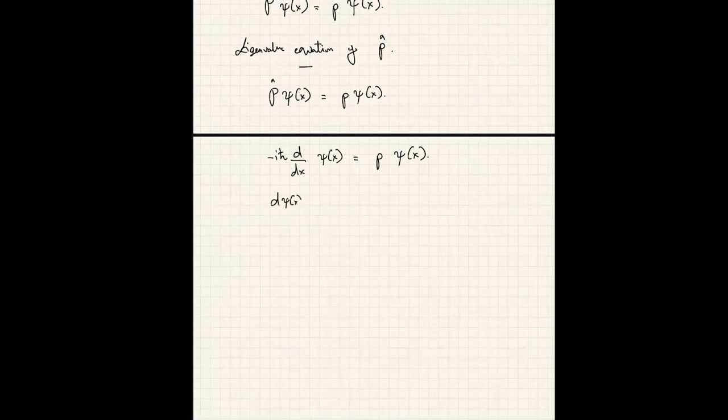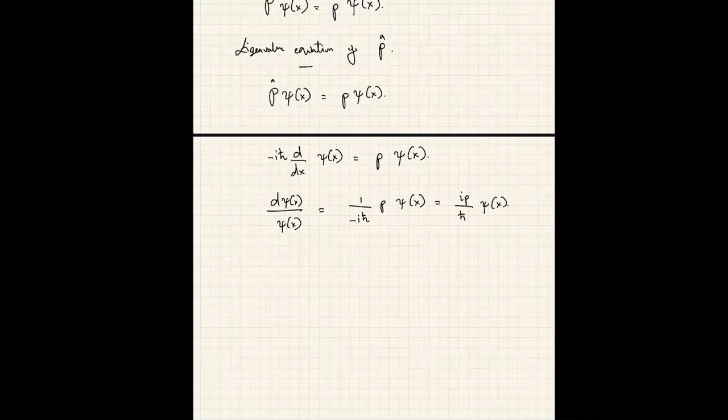dψ(x) divided by ψ(x) equals 1 over minus i h bar times p dx. Okay, if I multiply the top and bottom of this by i, I get ip over h bar dx. I can integrate this equation very easily.